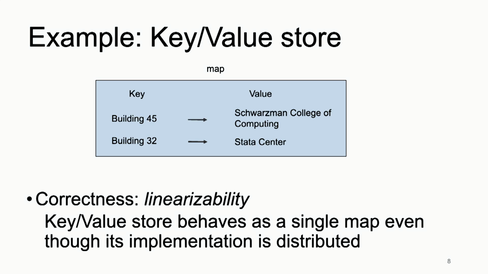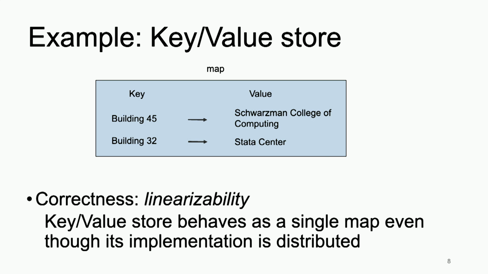To illustrate how all this works, I need an example. I'm going to take a very simple one, a key value store, which is a popular cloud abstraction used by application programmers to store data. The abstraction is very simple. It maps a key to a value. So you might have a key like building 45, and the value might be the description, the Schwarzman College of Computing.